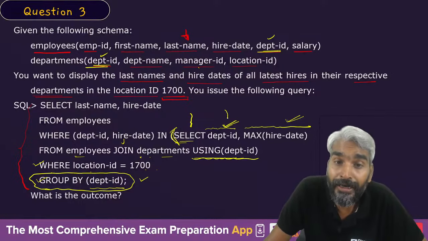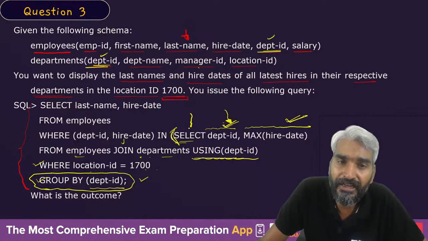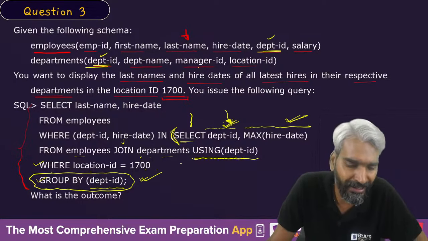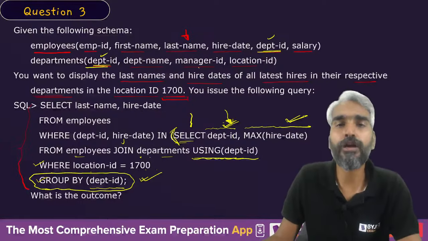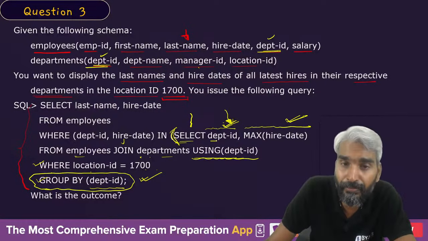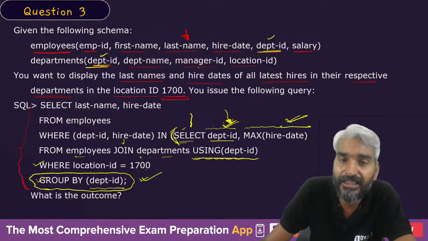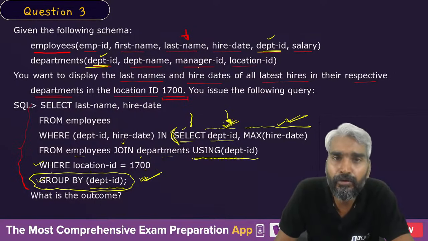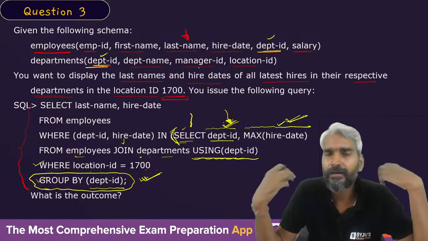You are not allowed to use the name of any other attribute along with aggregate operation in the select clause until that attribute is present in the group by clause. So here you can safely use this attribute department ID in the select clause with this max hire date, because this attribute is present in the group by clause.